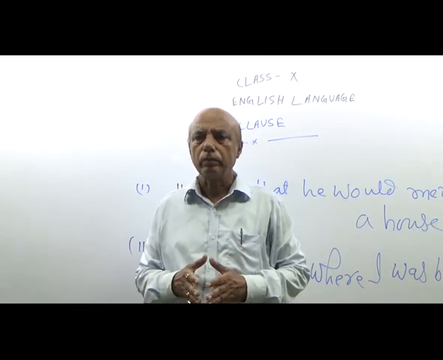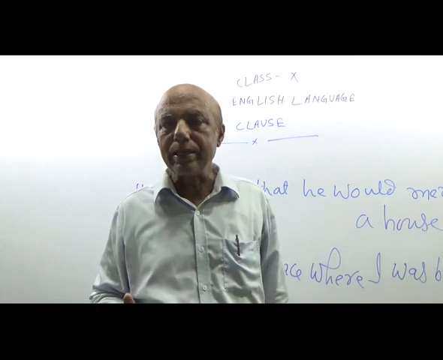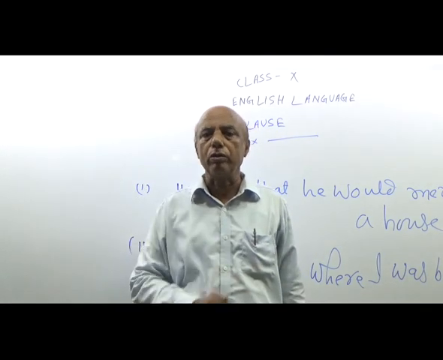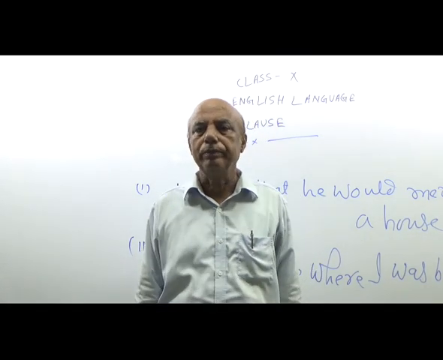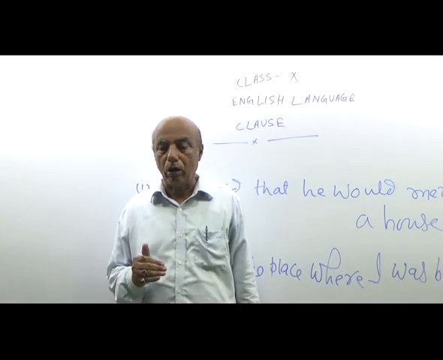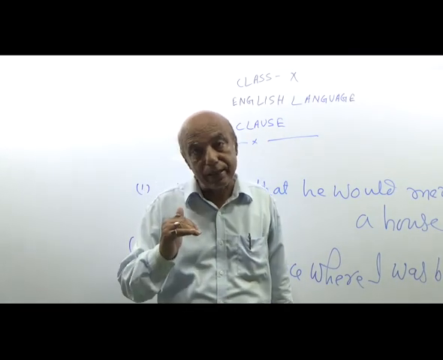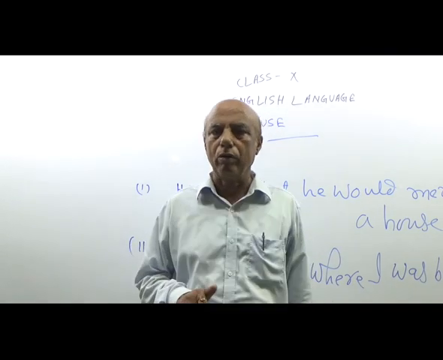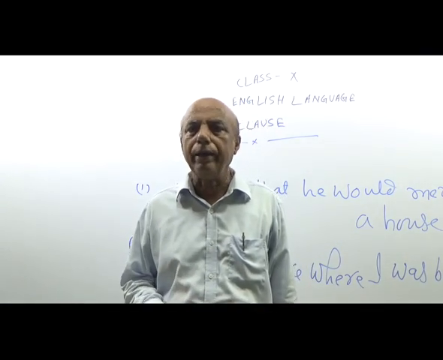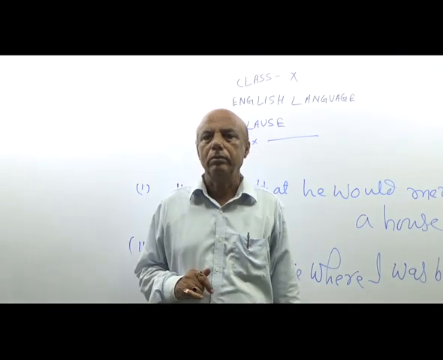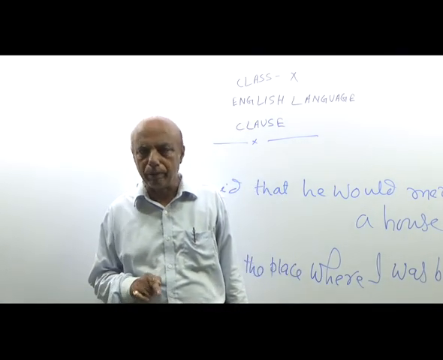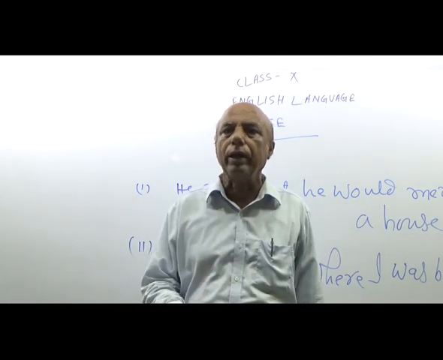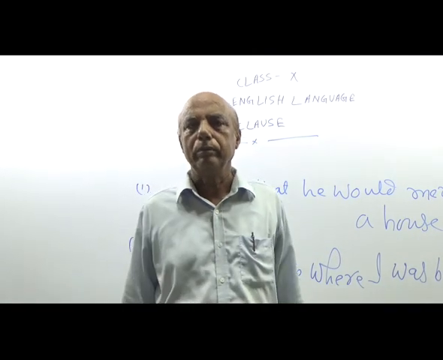Another clause is called coordinate clause. Coordinate clause means the clause that is of the same rank. For example, I came, I saw, I conquered. What I have told, I came, I saw, I conquered, is one of the examples of a coordinate clause.